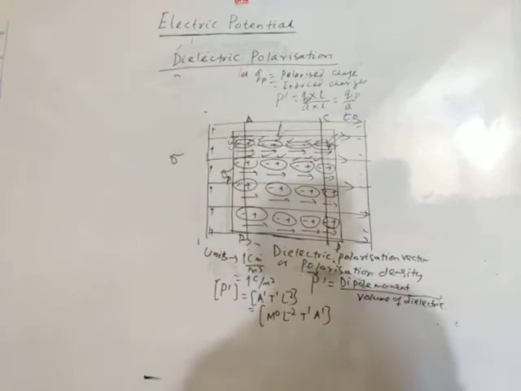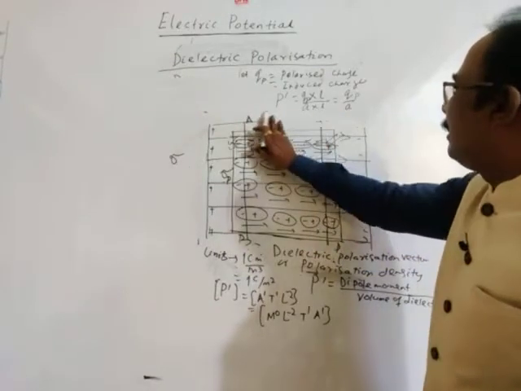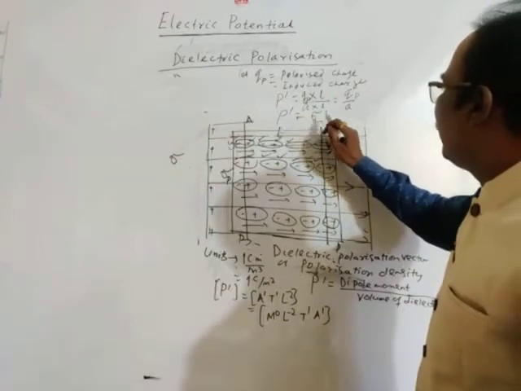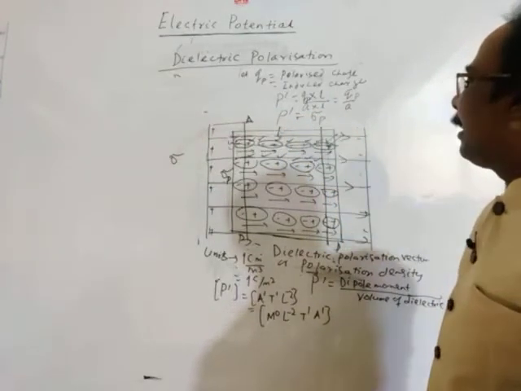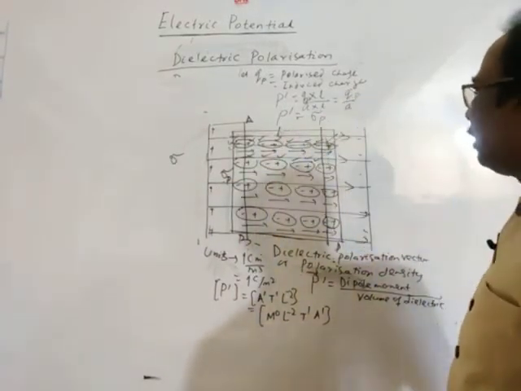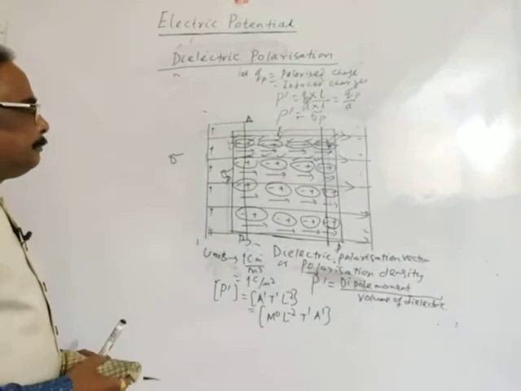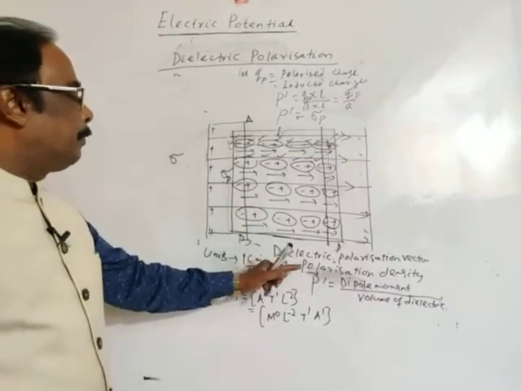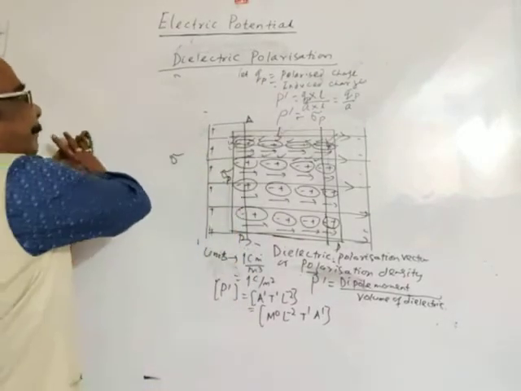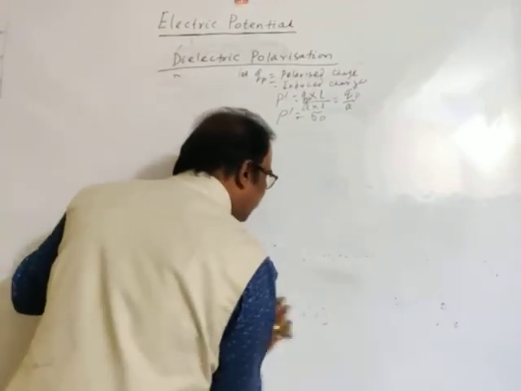So finally we may write, I am erasing this P dash. See, charge per unit area is a charge density, but this is polarized charge, so we may write sigma P. Polarized charge density sigma P is polarized charge per unit area. Okay, take it first. Very good concept is coming. The dielectric polarization vector also comes in your board. Okay, next. Keep this in your mind.